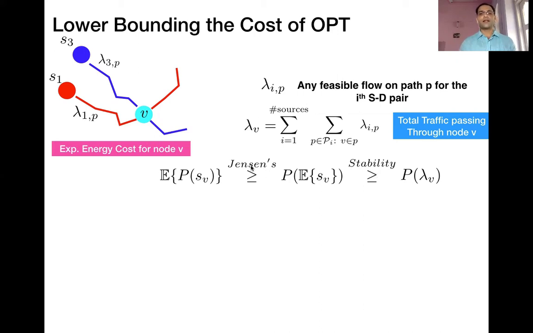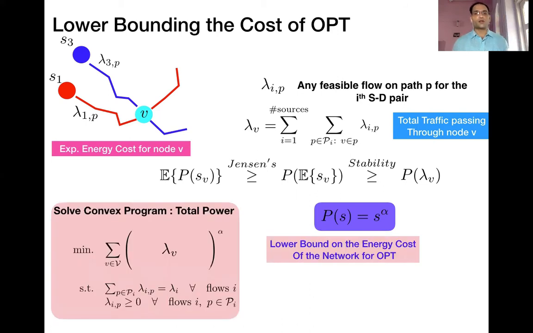So that just tells us that the expected amount of energy cost any node V is going to pay is at least as much as P of lambda of V. Now this gives us an easy way of lower bounding the total cost of the system. So what we're going to do is sum P of lambda V across all nodes in the network, subject to a constraint that the flow should be feasible.